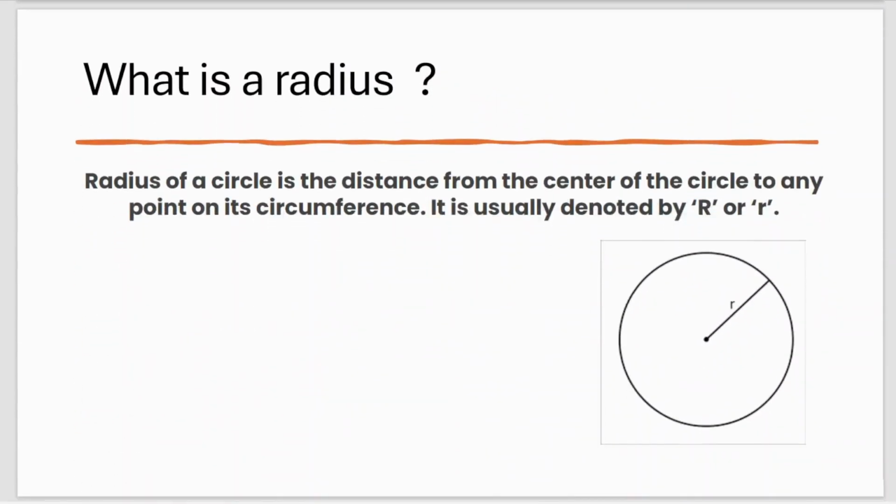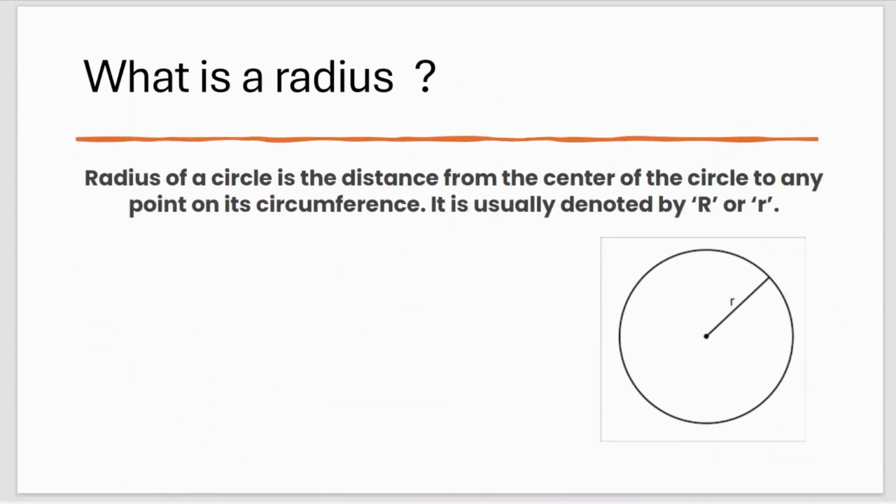Next. What is a radius? The radius of a circle is the distance from the center to any point on the circle. We have a fixed point, and that point is called the center. From this center, we connect to any point on the circumference.